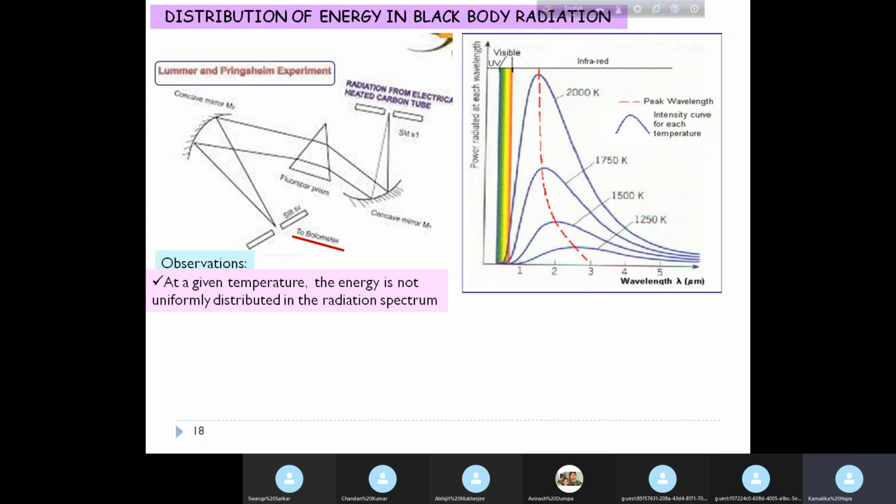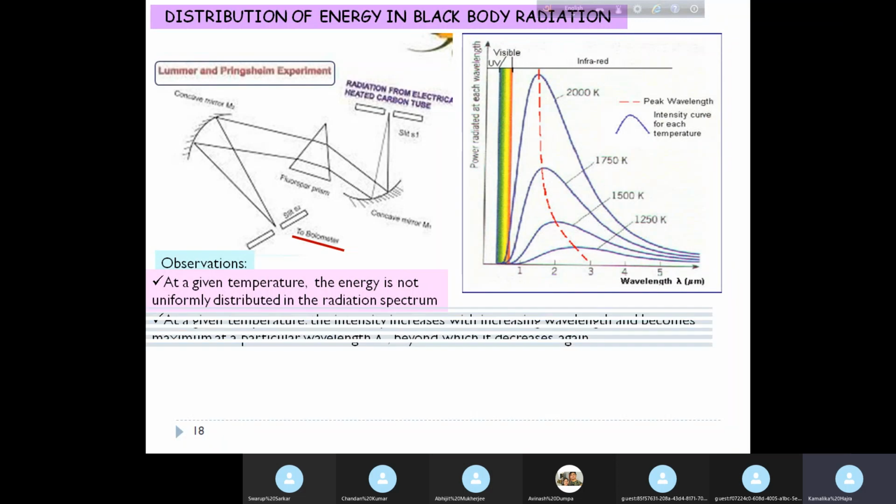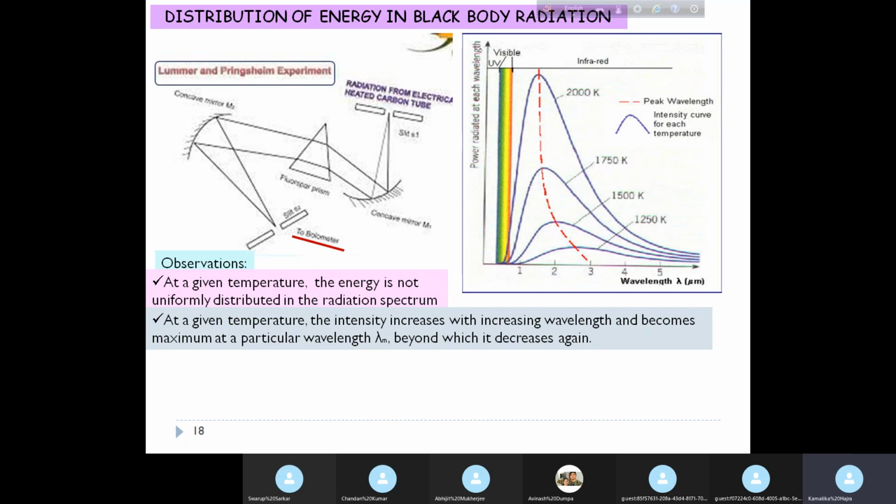It is minimum, reaches a maximum, and then again goes to a minimum as you move to higher wavelengths. At a given temperature, the intensity increases with increasing wavelength, becomes a maximum at a particular wavelength that we call lambda max, beyond which it decreases again.